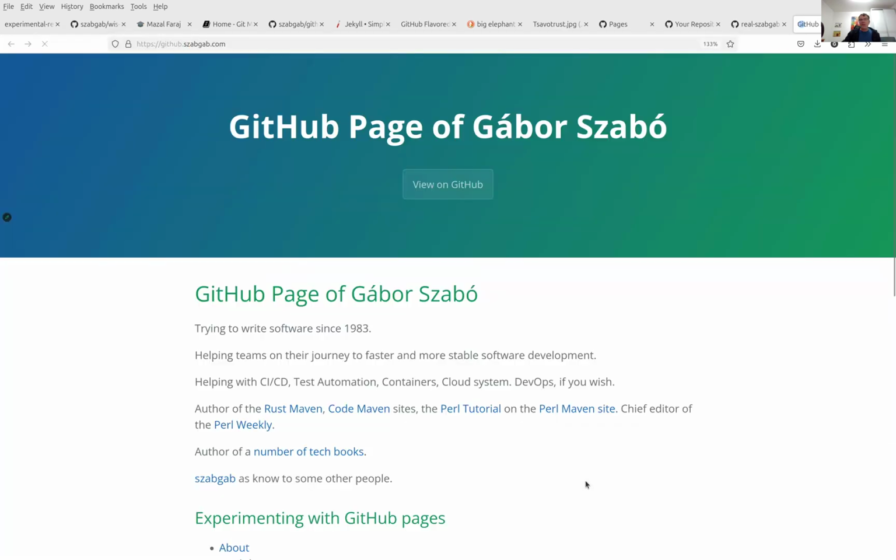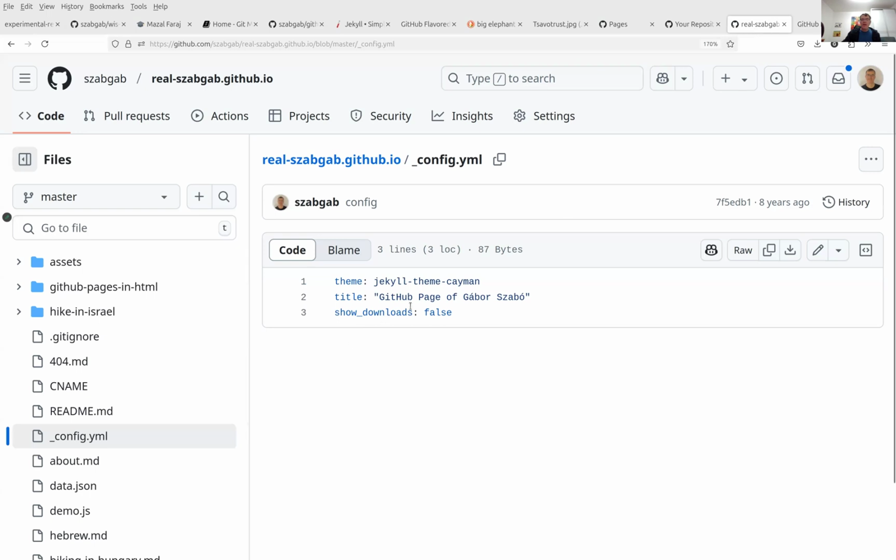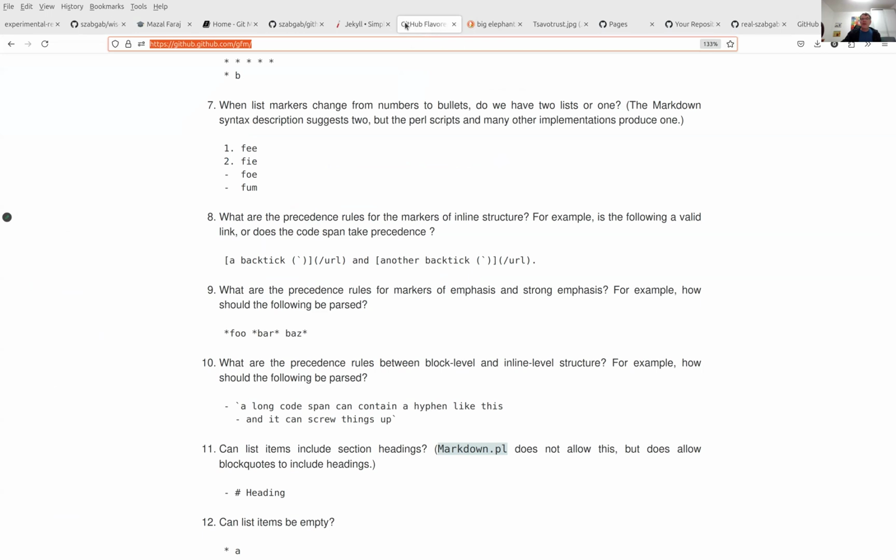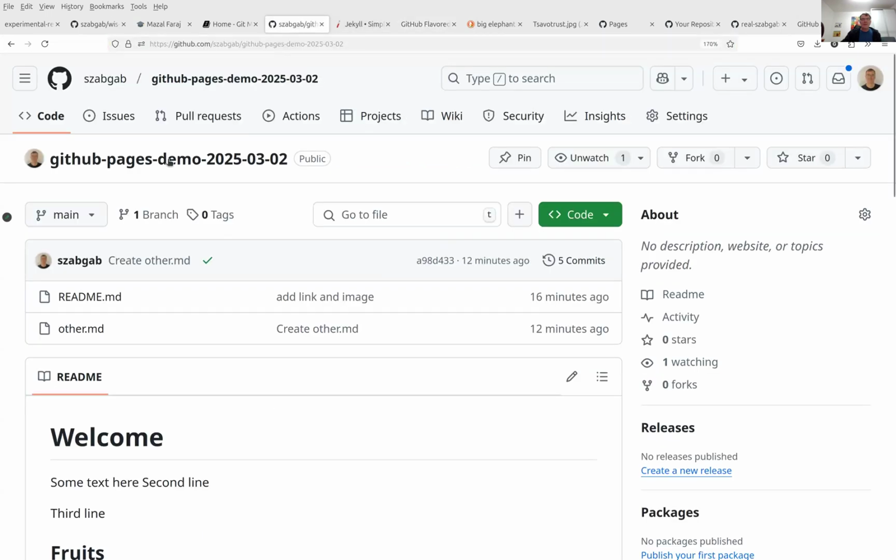GitHub subgab.com. Okay, so it has these colors and whatever because it uses the Jekyll theme Cayman. There are various themes that you can use, and then you can do whatever you like. Okay, so I'm going to copy this, and it's _config YAML. So I go back to the repository, if I can find it, and I create the file. Create new file.